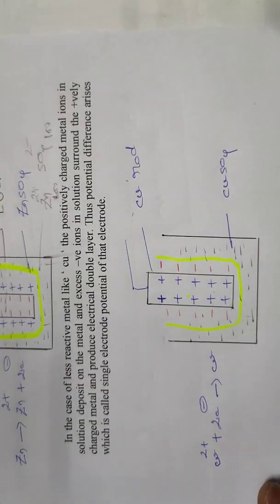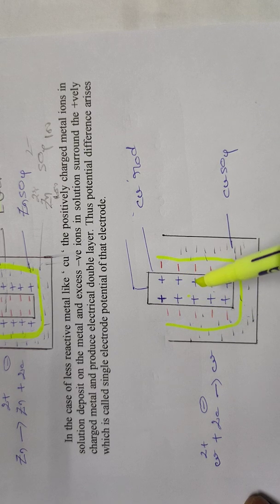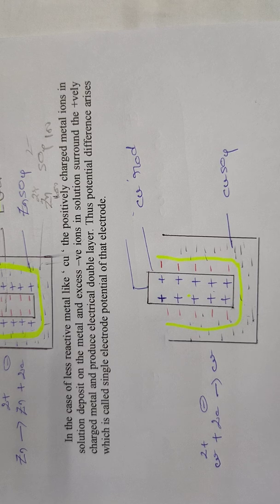And in case of copper, it is a less reactive metal. So when copper is dipped in its own salt solution, it loses negatively charged ions into the solution. Then the electrode totally contains positively charged ions. So here the solution contains excess negatively charged ions.